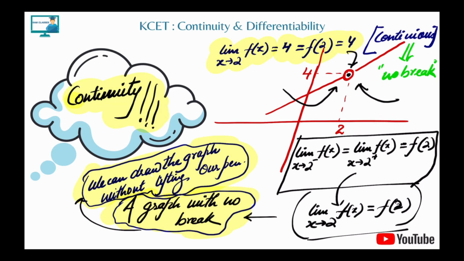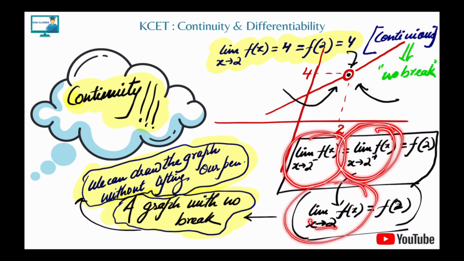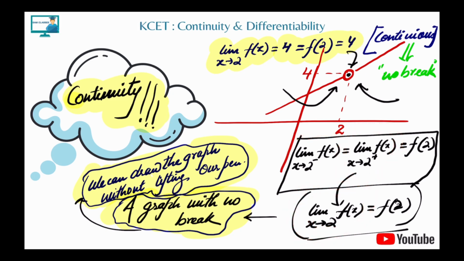A lot of times, instead of writing left hand limit equal to right hand limit, we directly write the limit as x tends to 2 of f(x) exists, which means the limit at 2 exists. And that should be equal to the function value. If that is written, very simply we can say that the function is continuous.